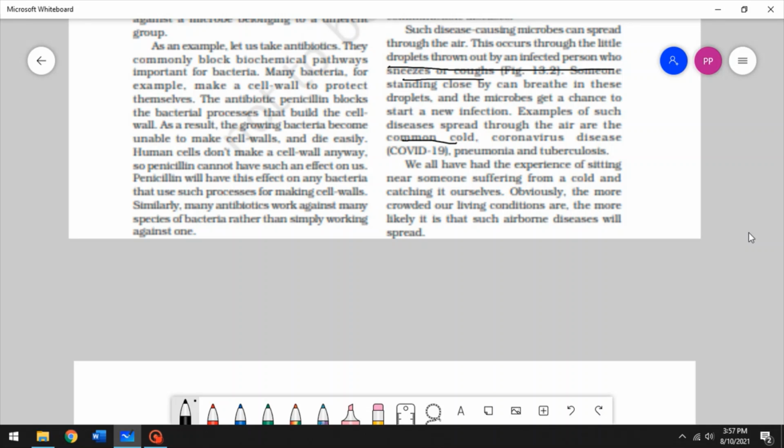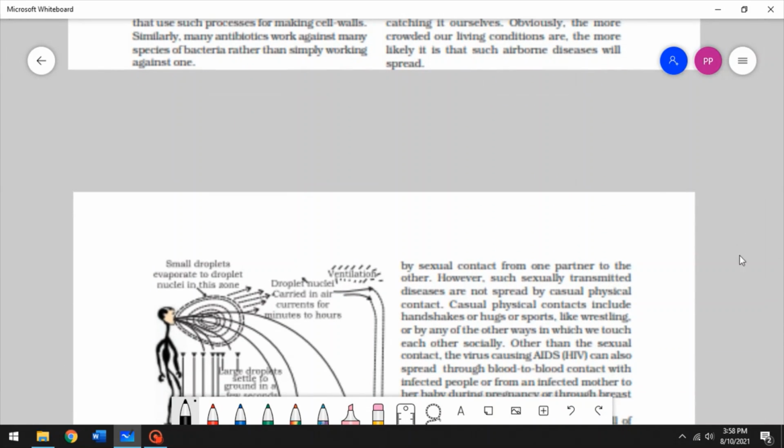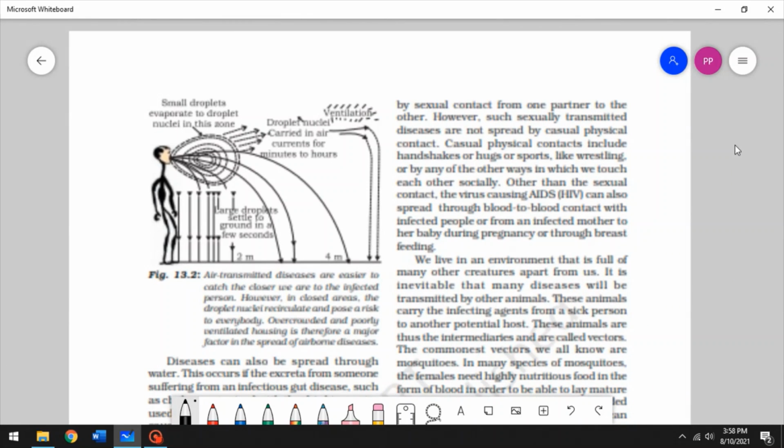You might think I keep going back to COVID-19 every single time, but seriously, if you're sick, do not let others near you, because that's going to spread it to them as well, and that's clearly seen here, right? So we should maintain distance from others if we are infected, because we don't want to transfer that disease to someone else and make them suffer like we are suffering, right? That's why we must maintain distance. All right, so this is how air transmitted diseases work. This is a creepy human right here, very creepy.